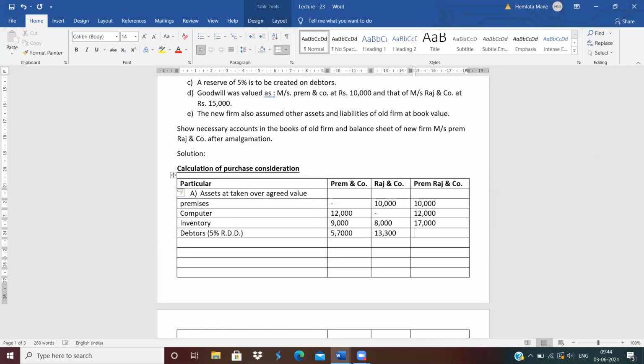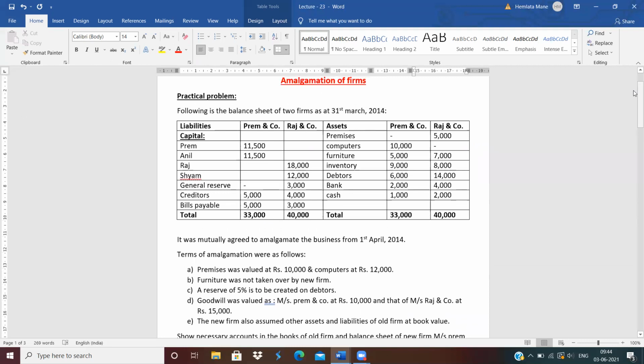13,300. Then total is 13,300 plus 5,700. It means 19,000. It means how much? 19,000. Clear? Less 5% RDD from debtors.